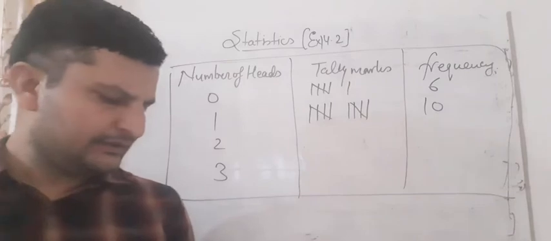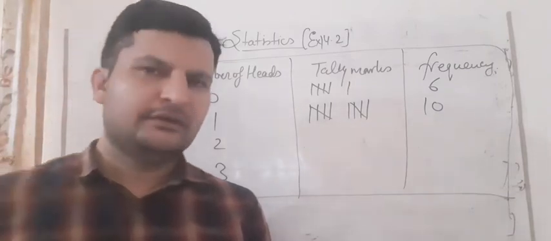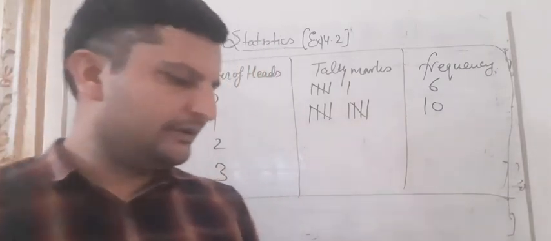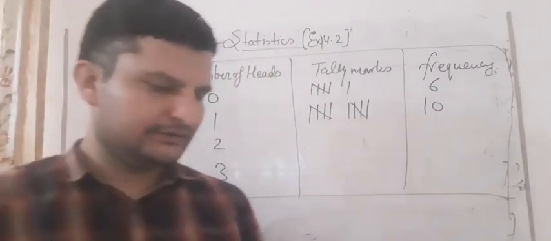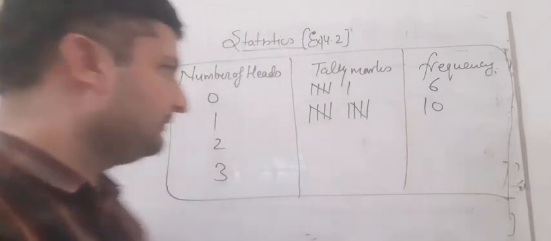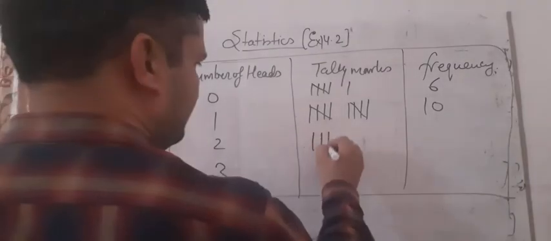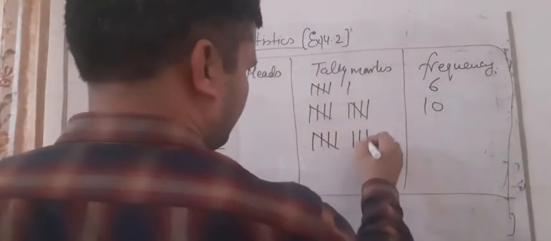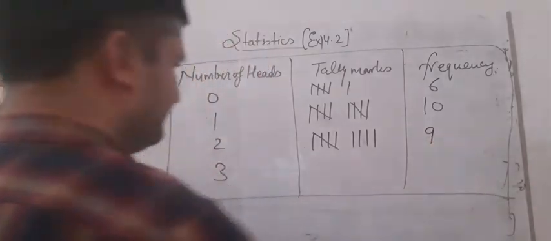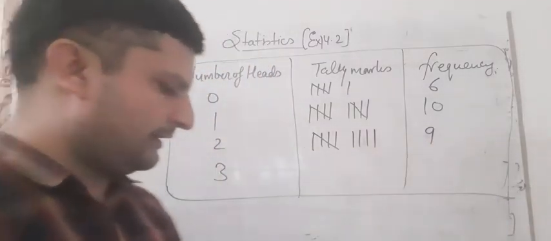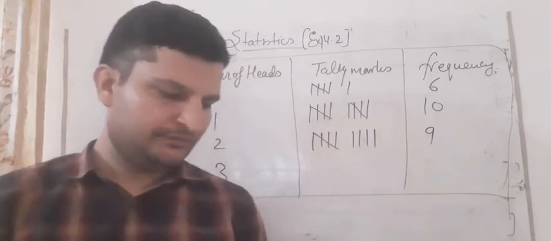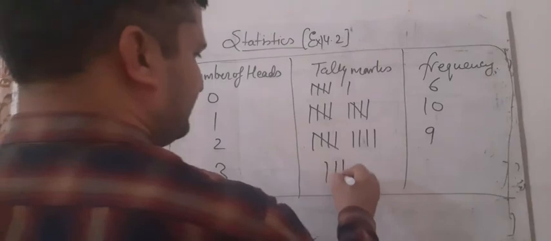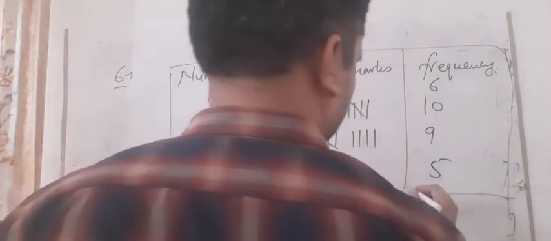Again, next is how many twos are there? 2 we have to count. 1, 2, 3, 4, 5, 6, 7, 8 and 9. You have to count it yourself, students, in your book also. 1, 2, 3, 4, 9. And how many threes are there? 3, check it. 1, 2, 3, 4 and 5. 5 threes are there. So we can do it like this.